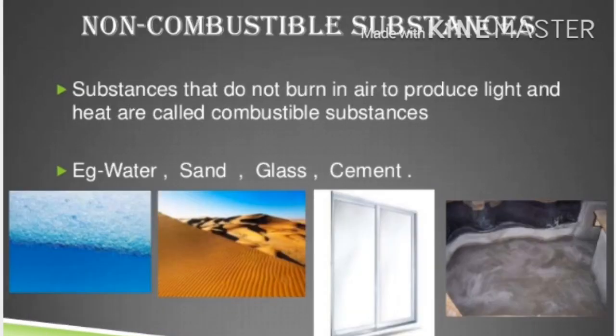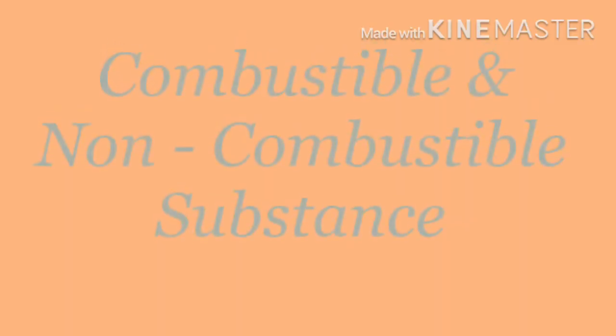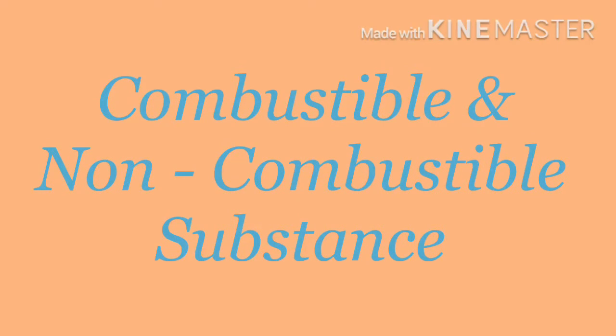The second type is the non-combustible substance. Non-combustible substances are substances that do not burn in air to produce light and heat. For example, water, sand, glass and cement. So related to burning, these are the two types of substances we get: combustible and non-combustible substances.